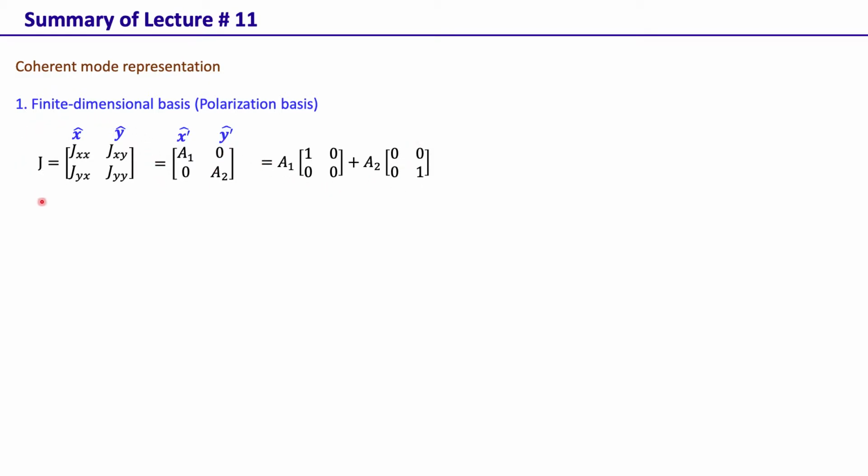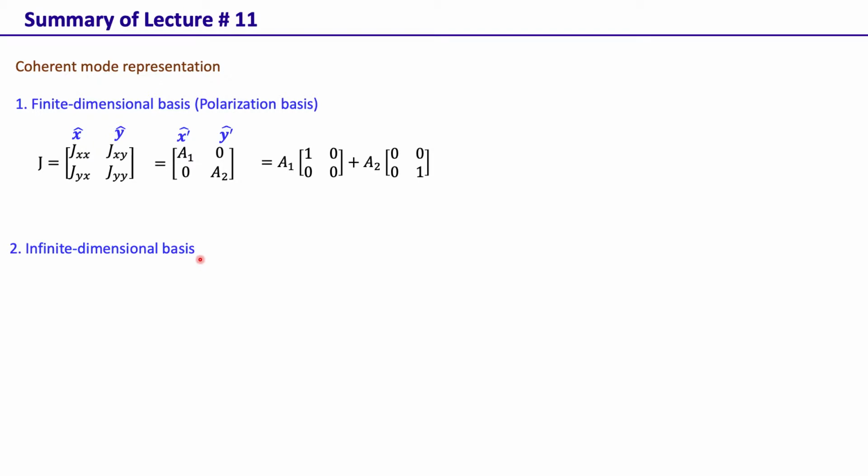So this field J can be represented as the incoherent mixture of a field polarized in the x prime direction and a field polarized in the y prime direction, and A1, A2 are the proportions of the two polarizations in that mixture. Here we note that this is not a coherent superposition, this is an incoherent superposition. That means this is just a mixture of this and this.